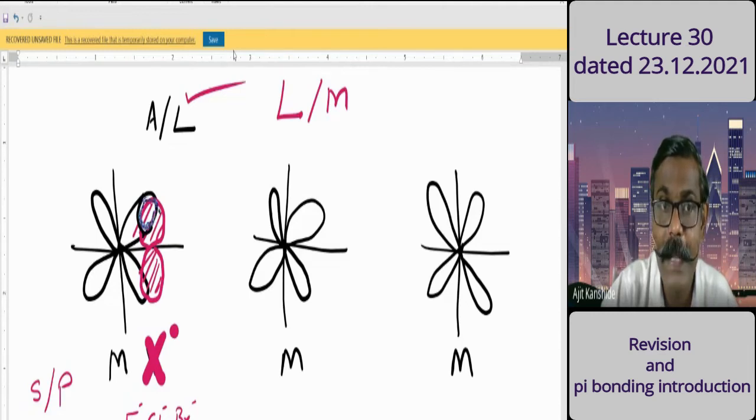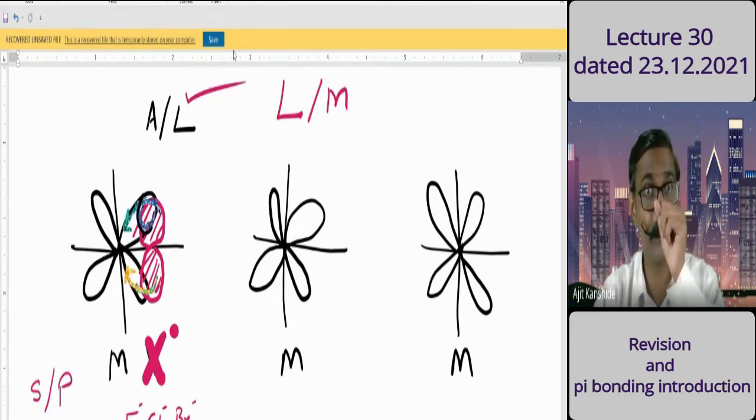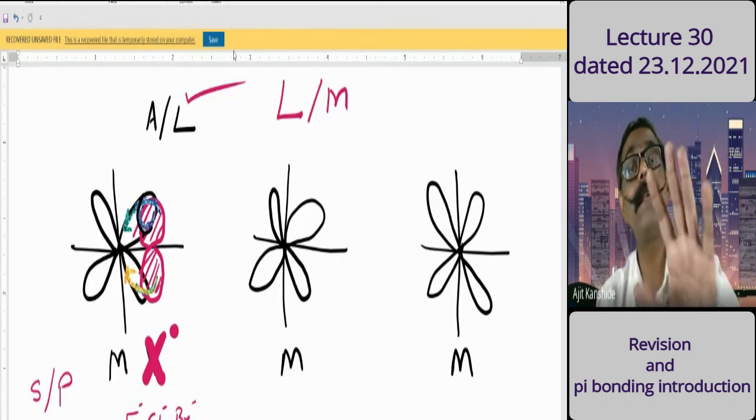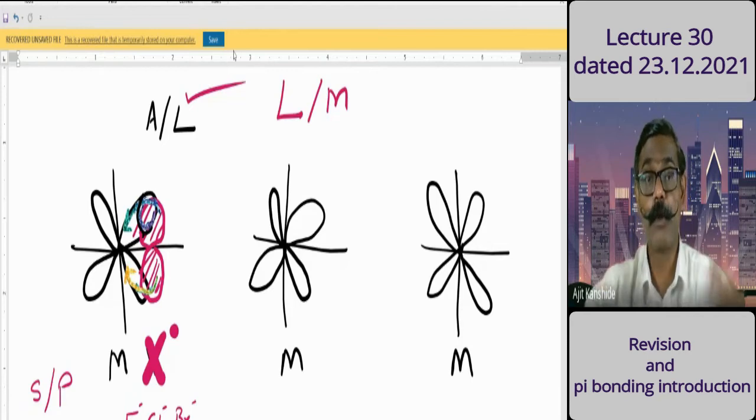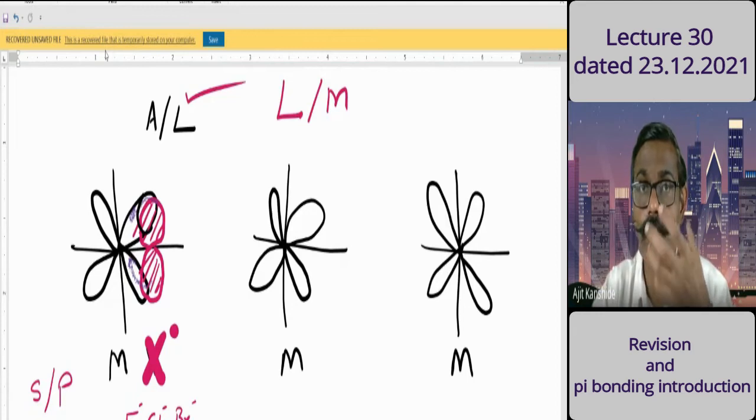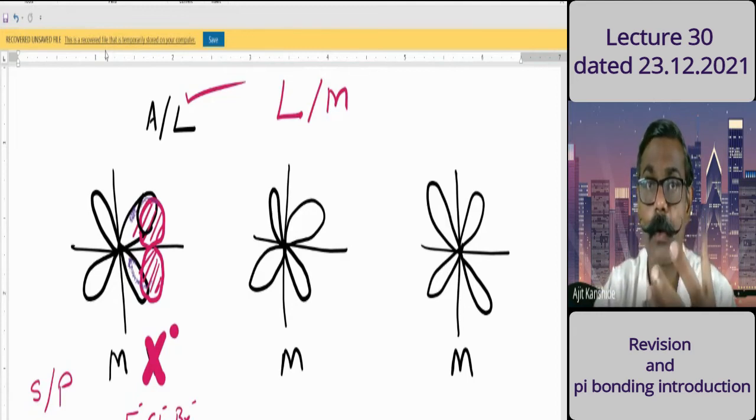So from the ligand, electrons can come to the metal. Of course, it depends on the electronic configuration of the metal. But in a general sense, electrons will be fewer in the metal and ligands are with more electrons. So because of this bonding, electrons are moving from ligand to metal. Ligand is the source of flow of electrons and the flow is from ligand to metal.